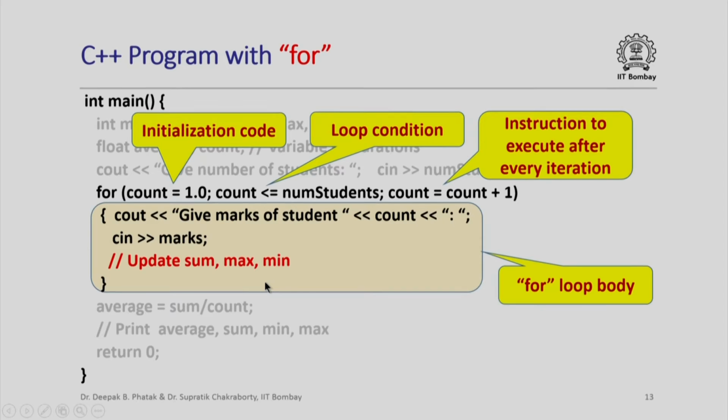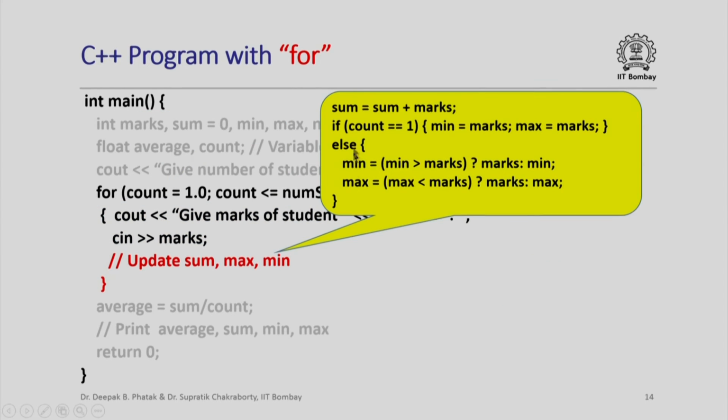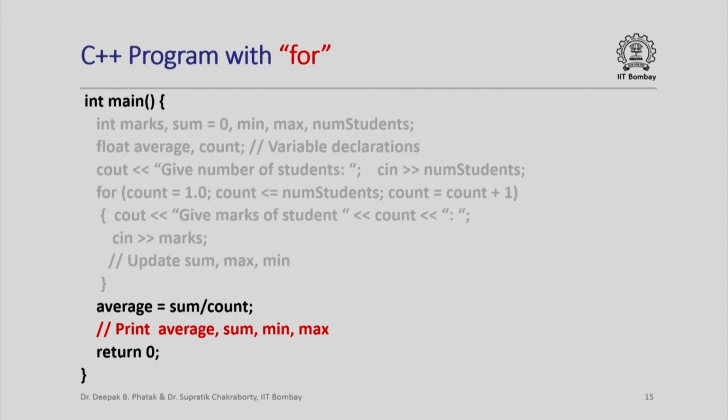Now, how do we update sum, max and min? We have already seen this in an earlier lecture, but let me flash it again to refresh your memory. Sum is augmented with the marks that are read in, and if we are reading in the marks of the first student, we update min and max with the value of the marks read in. Otherwise, we use conditional expressions to update the value of min and max. These conditional expressions ensure that min is the smallest marks I have seen so far and max is the largest marks I have seen so far.